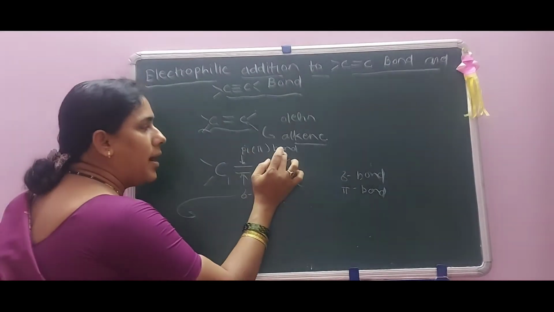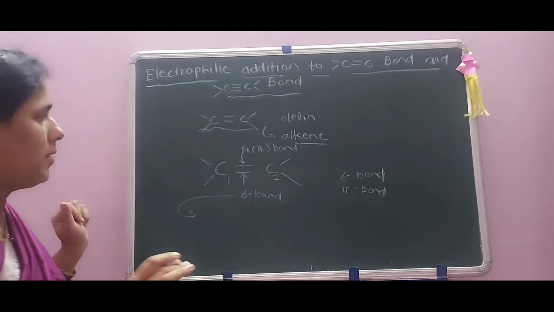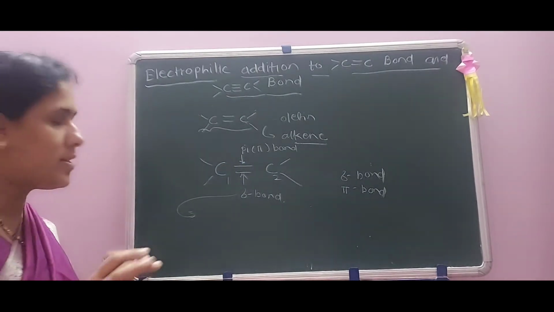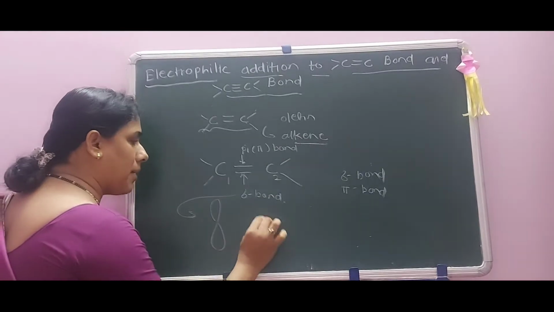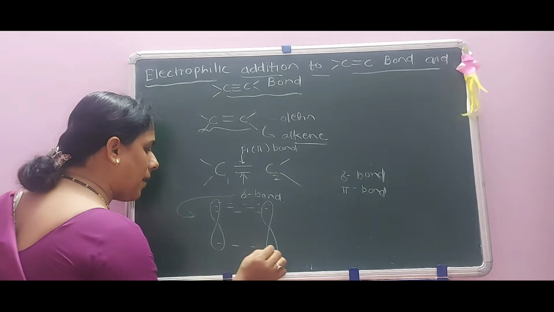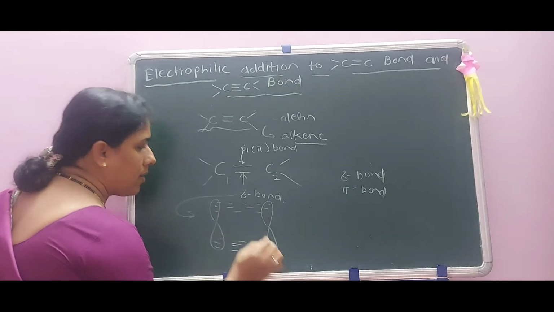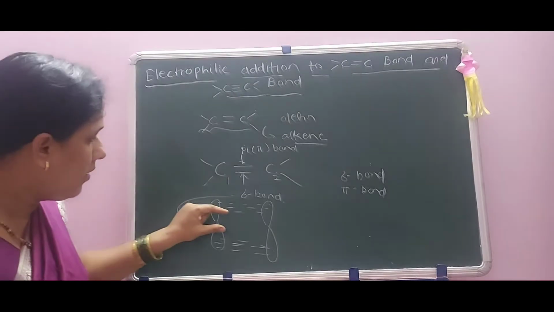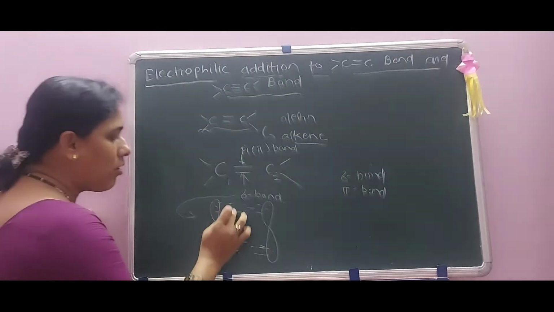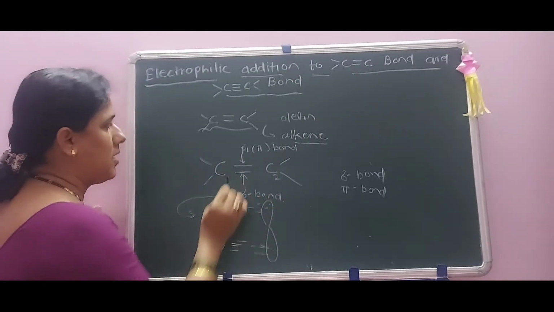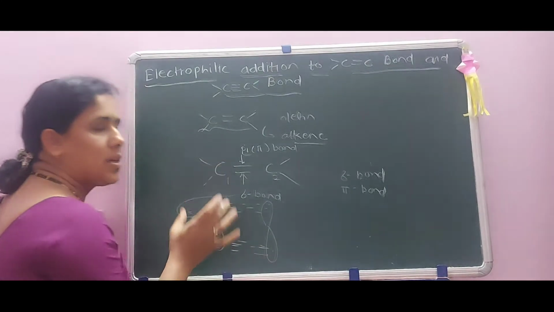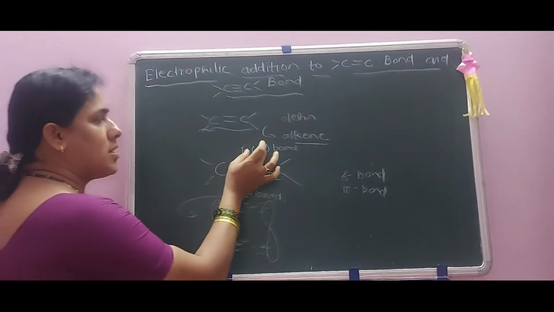While the pi bond refers to the sidewise overlapping of the p orbitals. This pi bond is formed between the two p orbitals. That bond is called a pi bond.